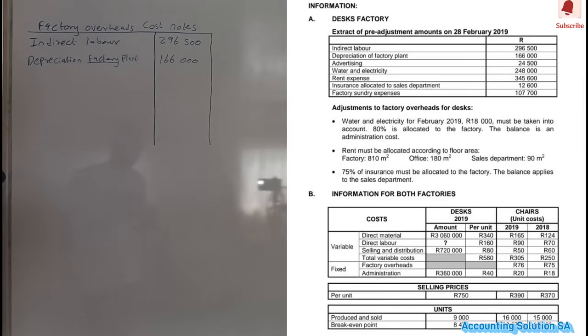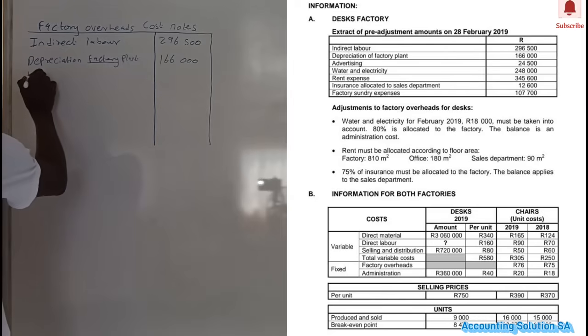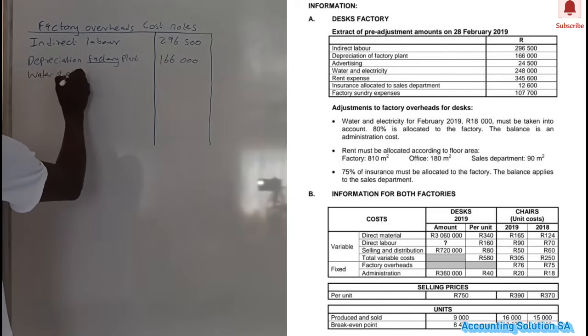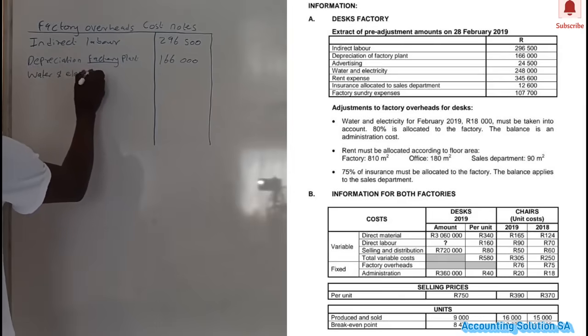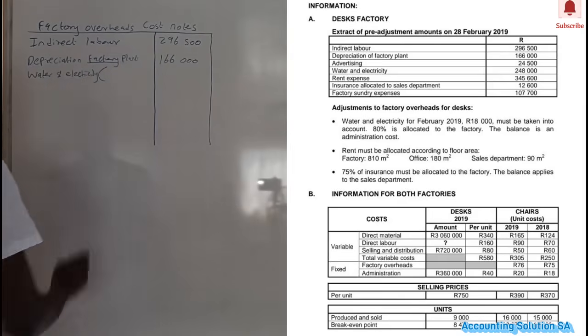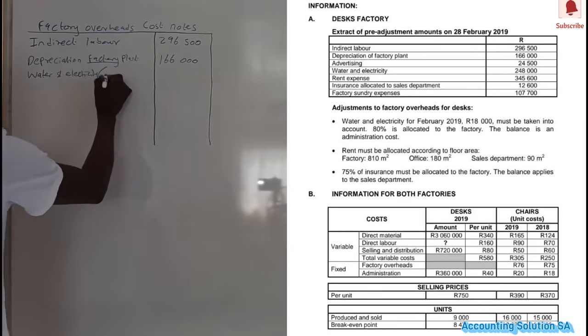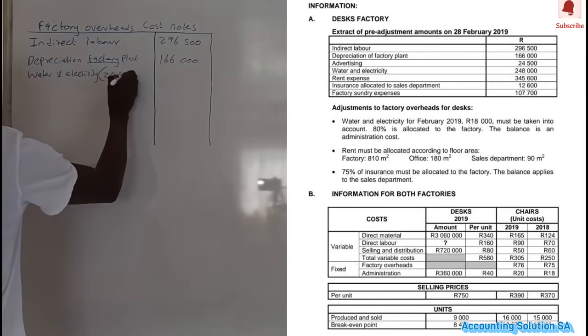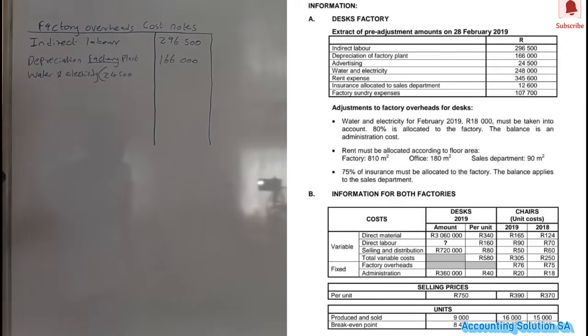Okay, then water and electricity, we have to open a bracket because we have additional information, number 1. Water and electricity. We open a bracket and we have an amount of 24,500. But for this 24,500, we have to read additional information about 1.